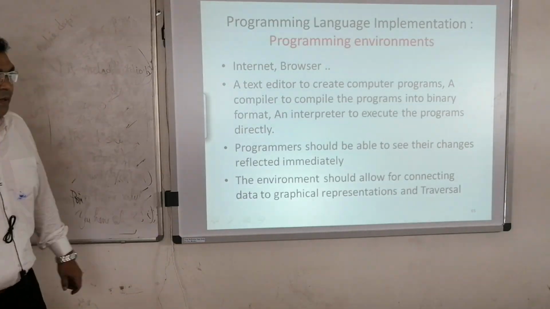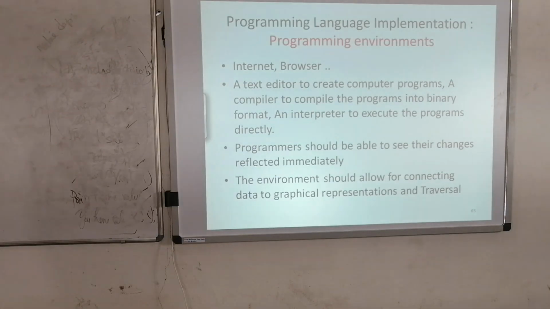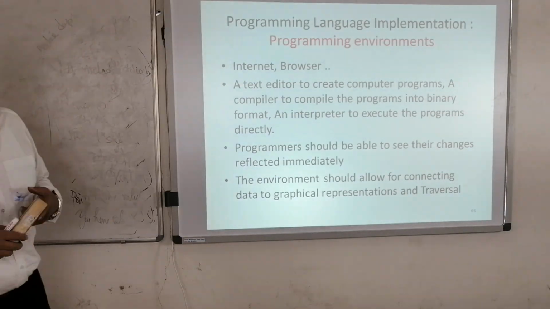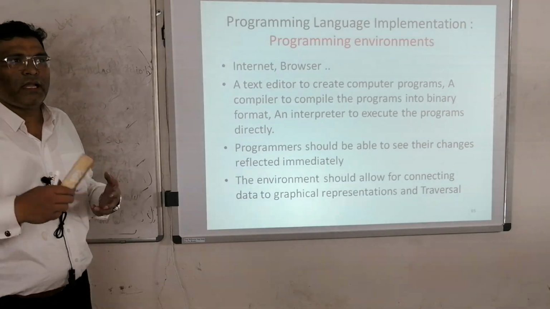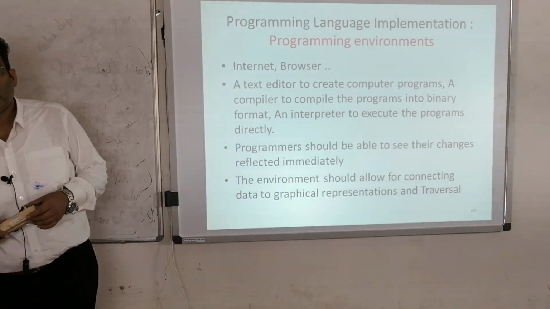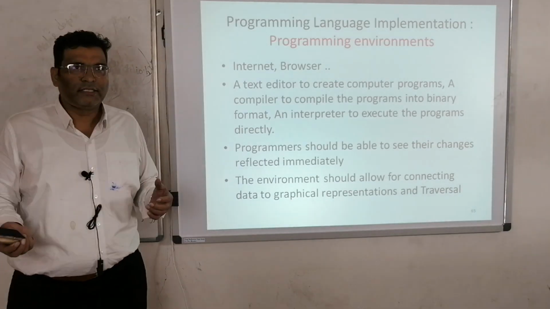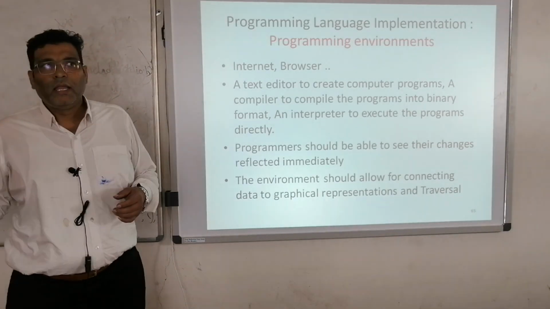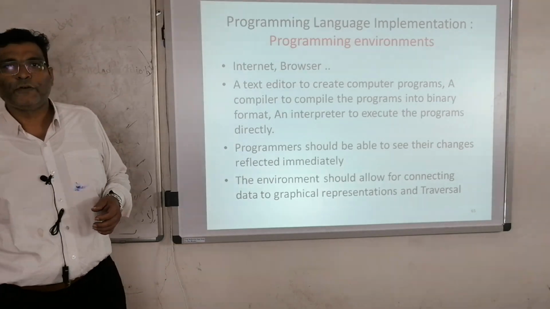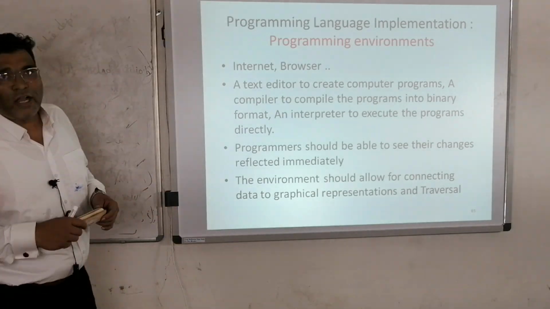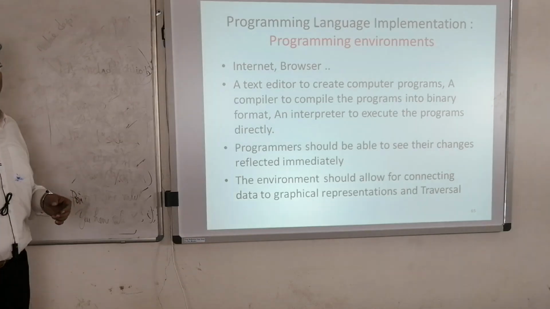Programming environment. What do we mean by programming environment? To have an internet connection, what do you require? You need an internet cable or a Wi-Fi connection, and then your CPU with a high configuration. That is the environment you require: a system and an internet connection.